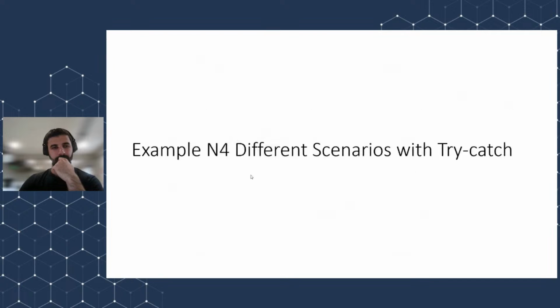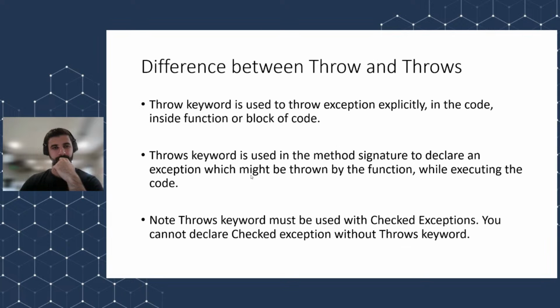And we also have to talk about the difference between throw and throws, because I promised this. What's the difference between these two? To simply remember this, when we are using a checked exception, we have to explicitly declare the statement throws for the compiler to understand that this is a checked exception. And for unchecked exception, we don't have to do so, and it's not required.